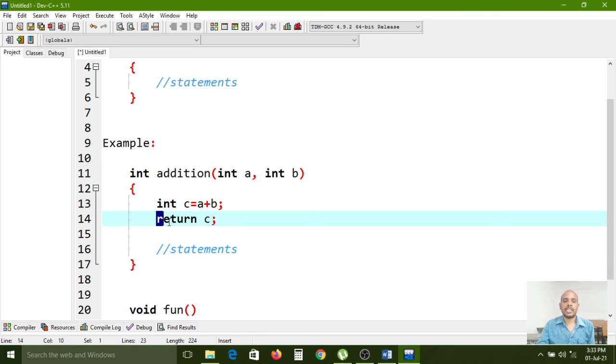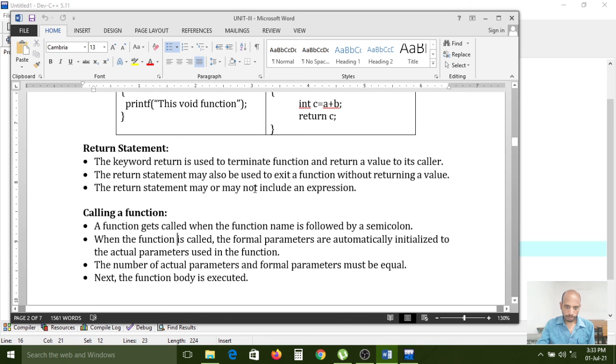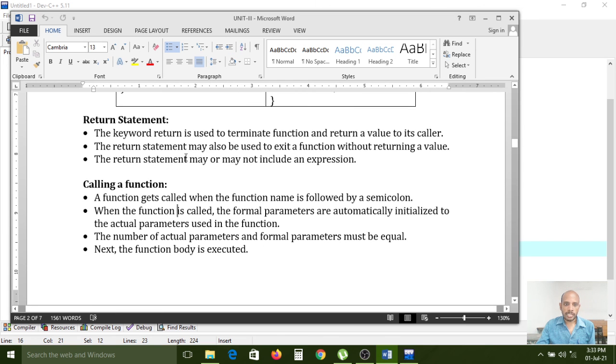So that is the return statement functionality. That's why it should always be placed at the last. Then only the remaining statements will be executed by themselves. When it finds the return statement at execution time, the function will terminate immediately. Whatever value we have configured here, that result value will be returned to the calling place. The return statement may also be used to exit a function without returning a value. The return statement may or may not include an expression.